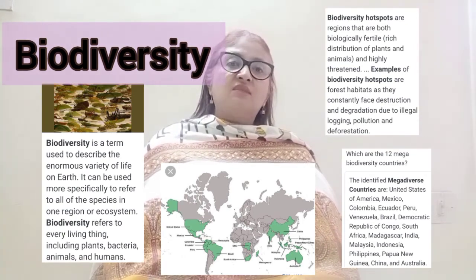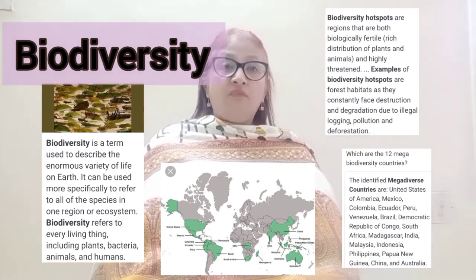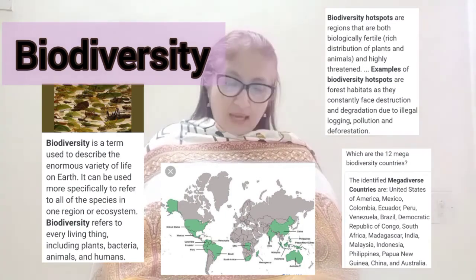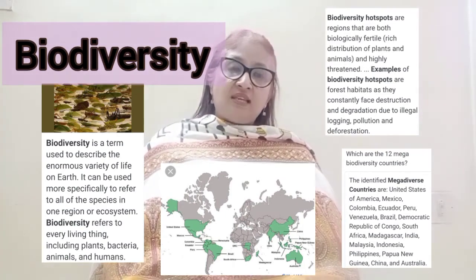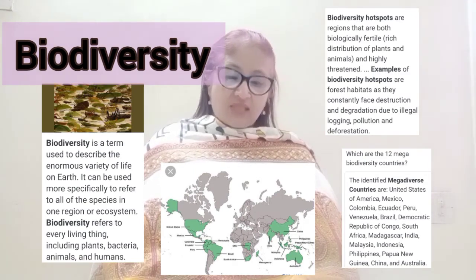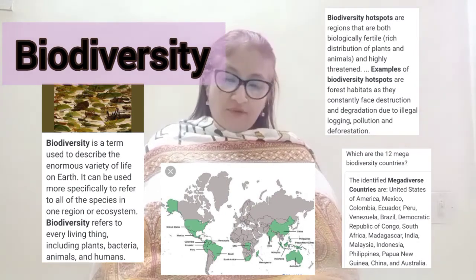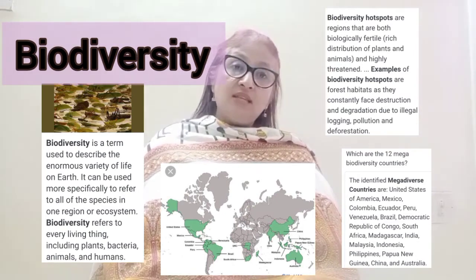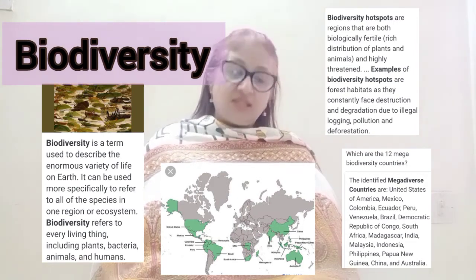Because the climate is very conducive, very good for the survival of diverse forms of plants and animals. This region between the Tropic of Cancer and Capricorn is known as the region of megadiversity.